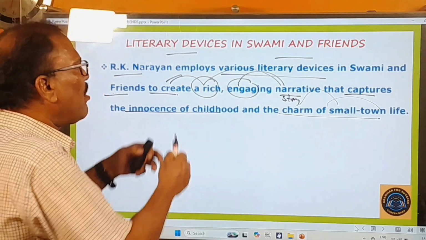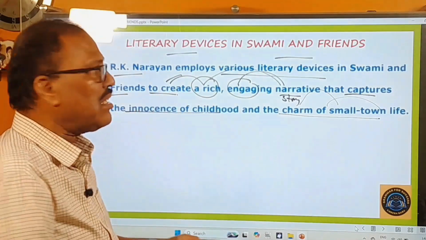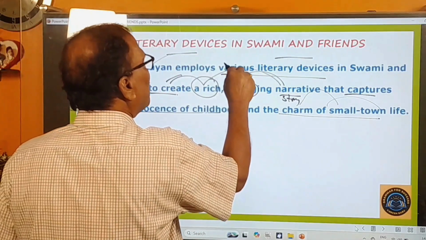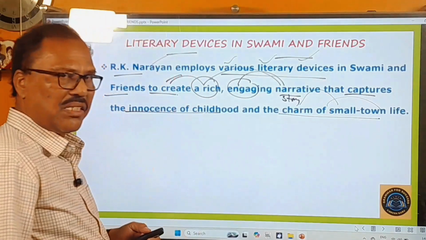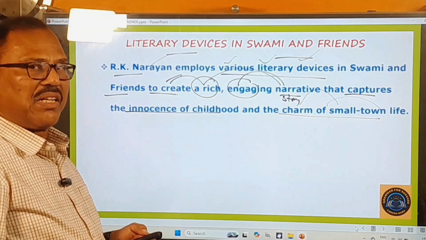Okay, and in order to make this narrative very interesting, very appealing to all the readers, R.K. Narayan employs various literary devices. Okay, and let us see what those various literary devices are.